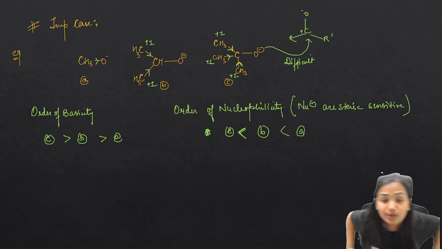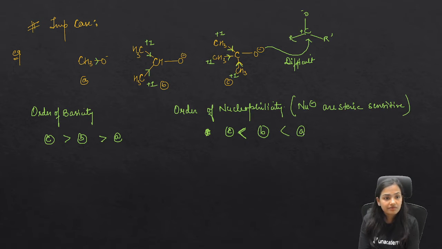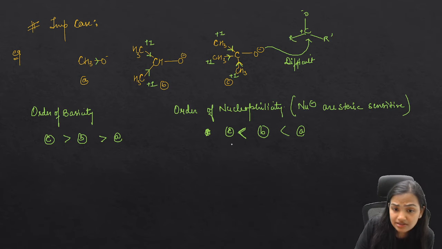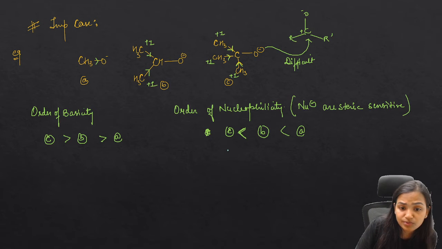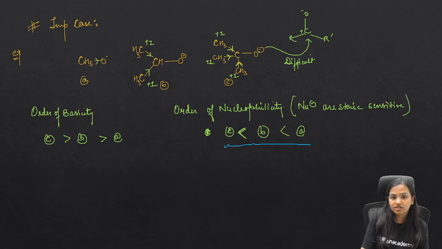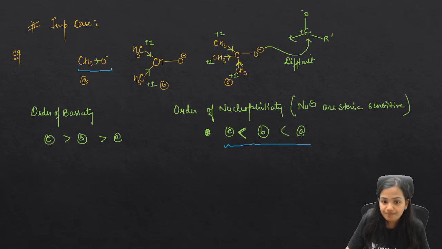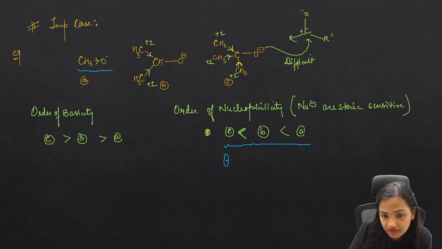Are you getting it? So why did the order get reversed? Absolutely, A is going to be a better nucleophile, because there is no bulkiness. It will be very easy for this methoxide ion to attack, and that's how ether formation occurs. So here the order gets reversed. Please mark it. This is a very, very important case. If you have to attack any carbonyl carbon, then please don't attack with a species which is very bulky. Do the attack with this methoxide. You people fail in the paper when you have to think of such a thing. Okay, so here the order got reversed.